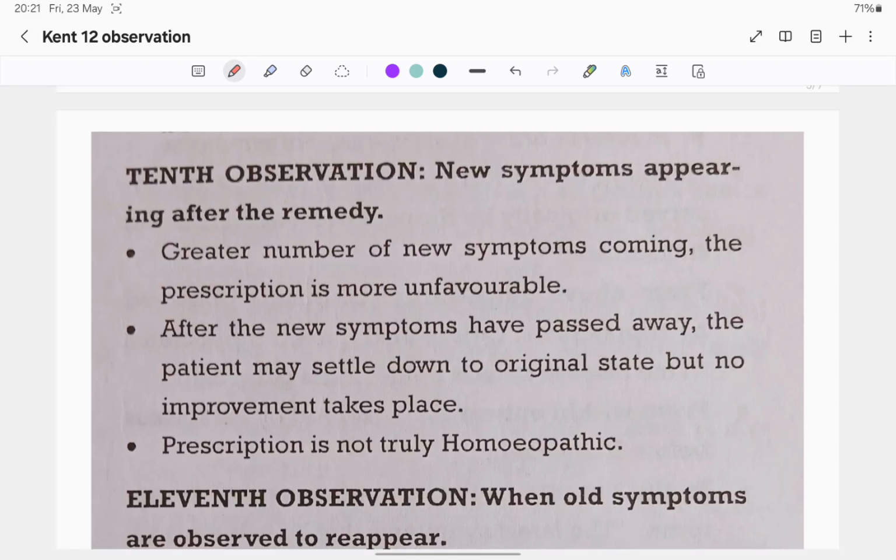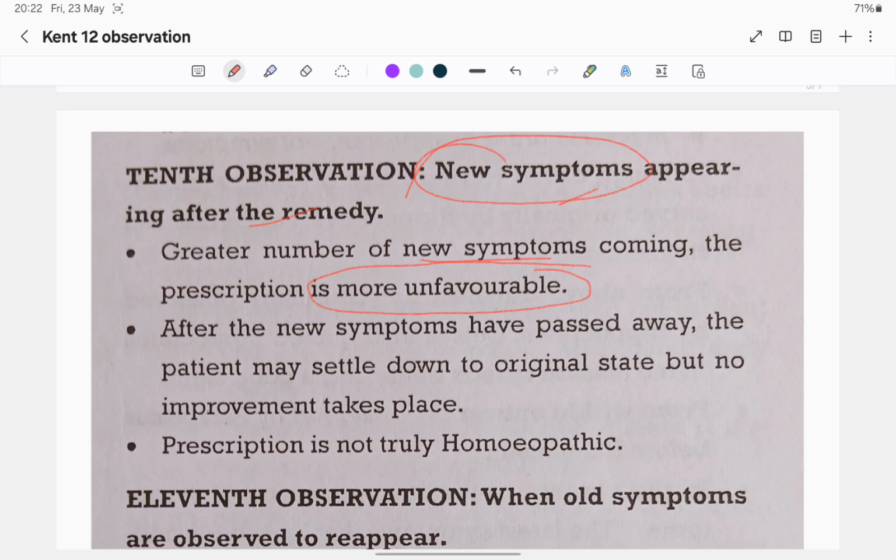Next is the 10th observation: new symptoms appearing after the remedy. If a greater number of new symptoms come, the prescription is more unfavorable. Why are new symptoms coming? Because the symptoms that come belong to the medicine.